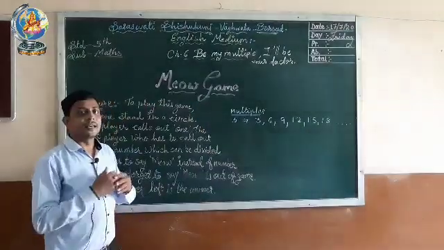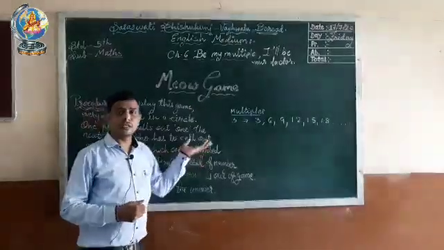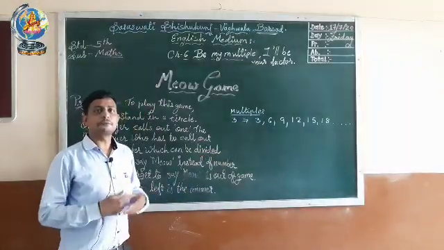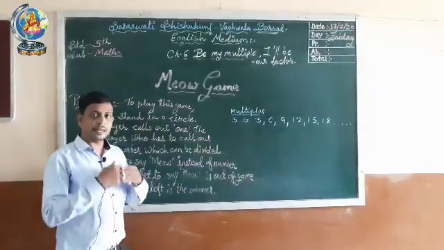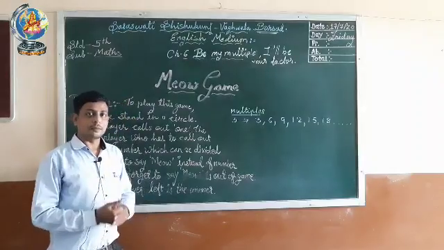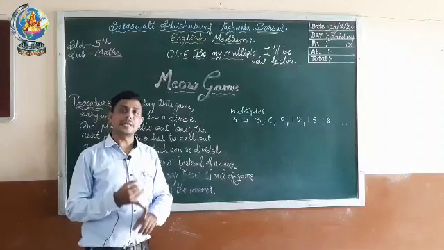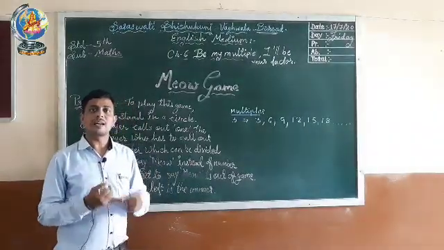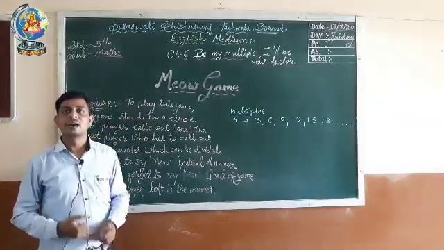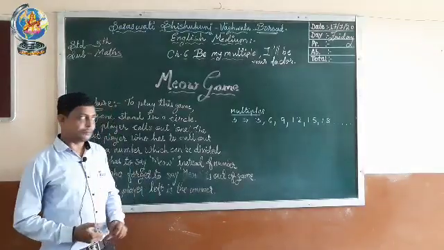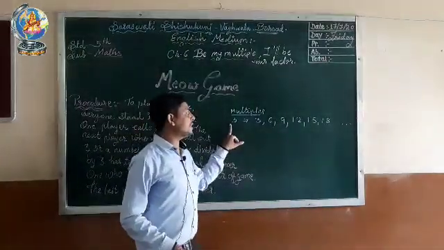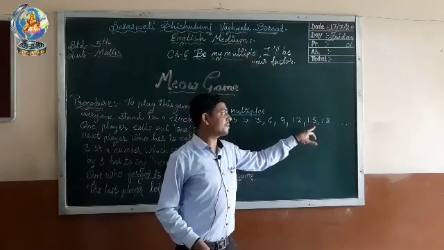You can also play the game with another number. Suppose you take the number 4, then at that time you have to speak the number 4 and its multiples. At that time you have to speak meow instead of them. So in this way you can take any number and play the game. So the multiples of 3 are 3, 6, 9, 12, 15 and 18.